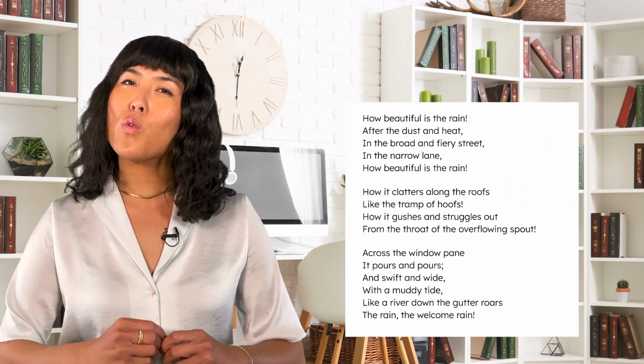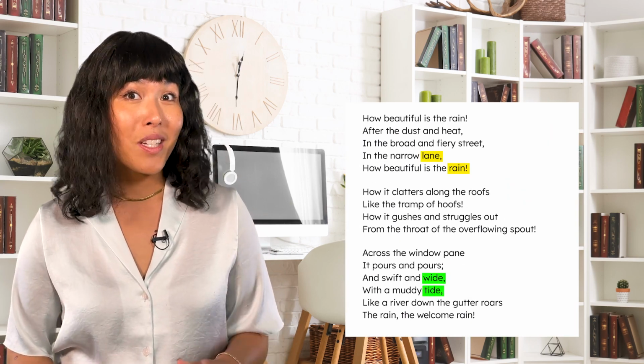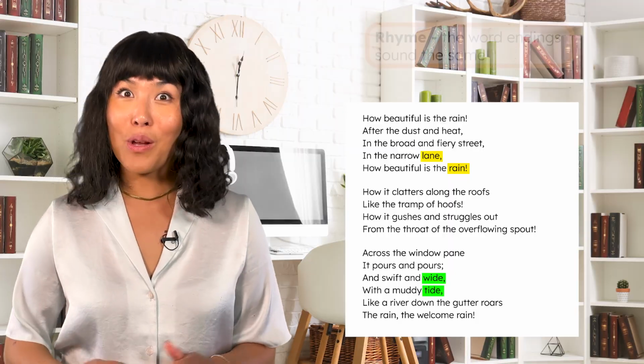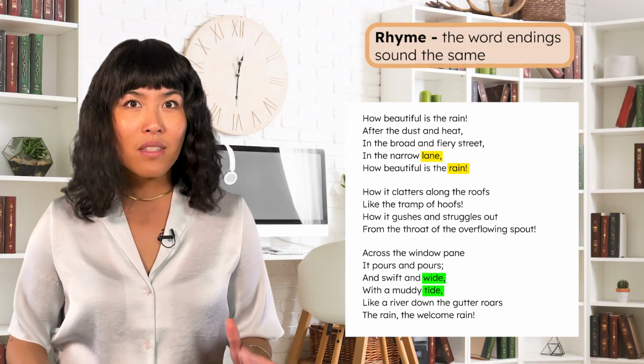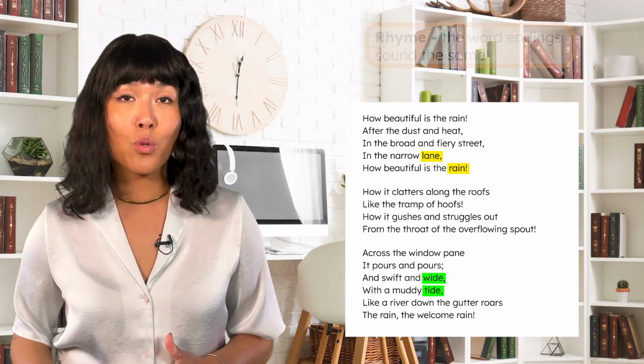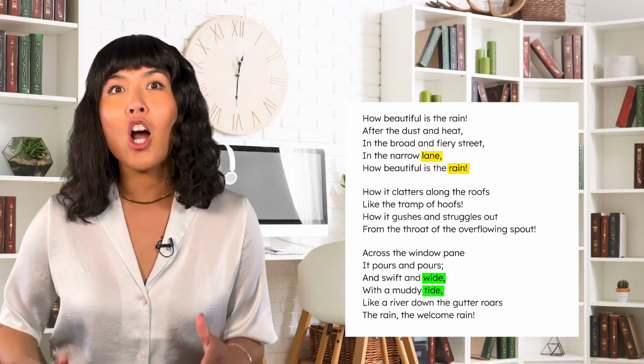Now, look at the words rain and lane and wide and tide. What do you notice? They rhyme, meaning the word endings sound the same. Poets sometimes use rhyme and other tools like repetition and alliteration to make their poems flow and sound a certain way. You might have also noticed that the poem doesn't have a storyline with characters.